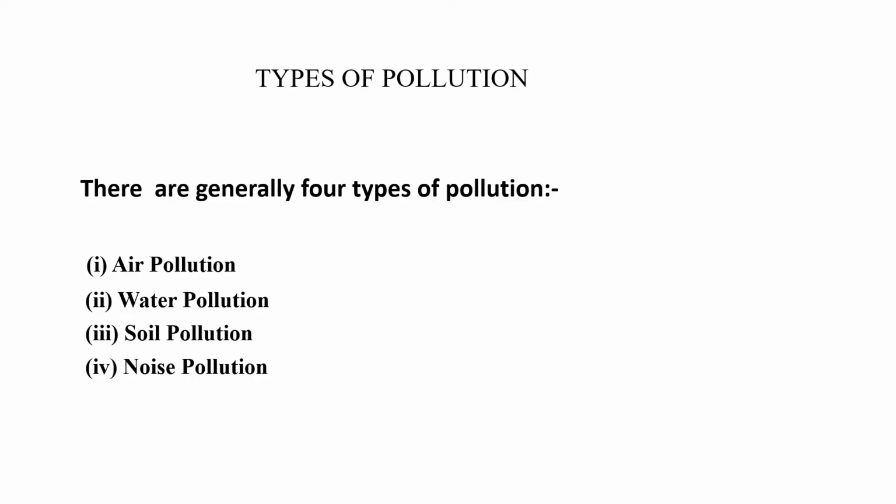Now, basically, there are four types of pollution. In higher classes you will learn more about other varieties, but here there are only four types. The first is air pollution, the second is water pollution, the third is soil pollution, and the fourth one is noise pollution. But in this class we will keep our study up to only air pollution, that is your first type. So let us come on to air pollution.